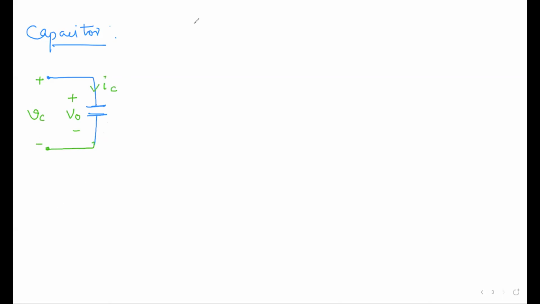So this is VC, and let us say some current IC is flowing. So what we know is C dVC by dt is equal to IC, or you can also write VC is equal to 1 by C integral from minus infinity to t of IC dt, where IC is actually a function of time. So this is about VC.